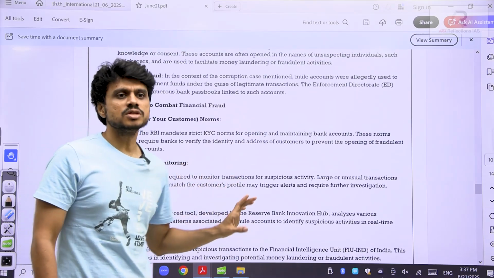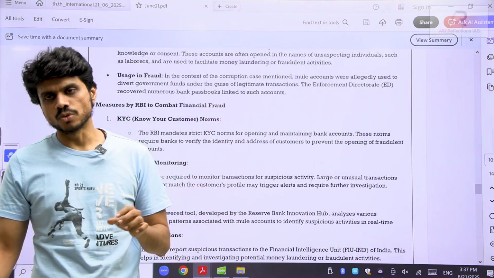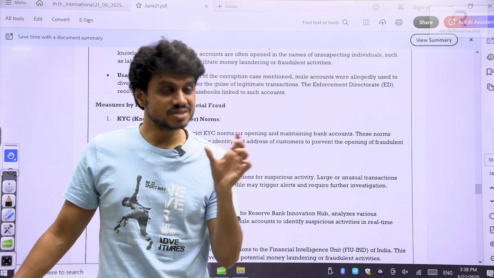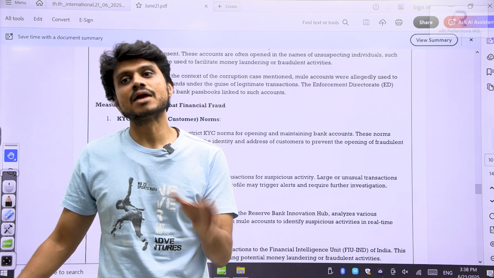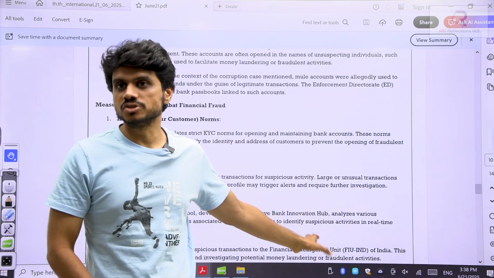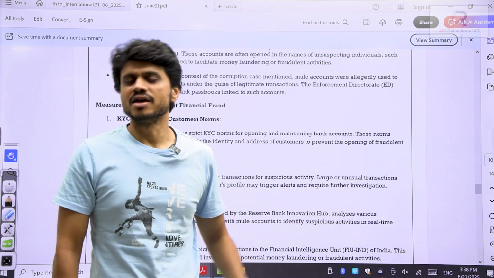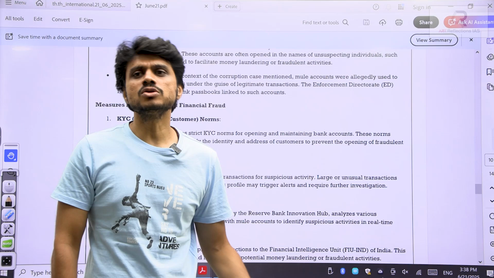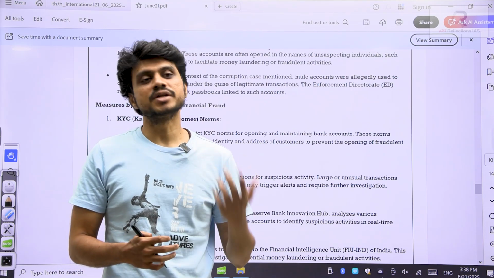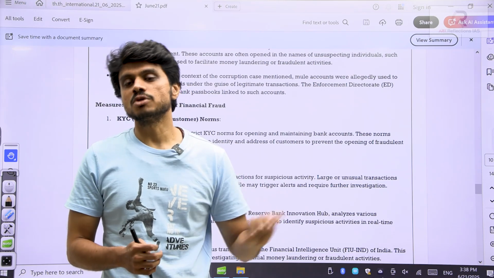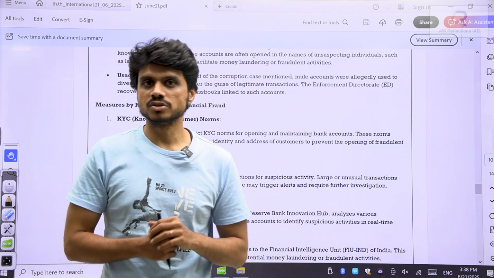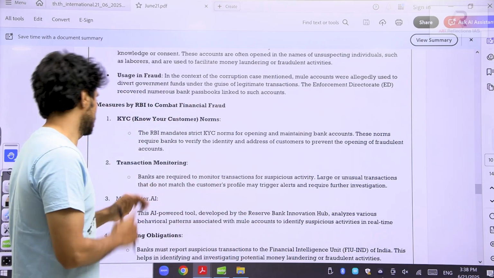Is it clear what a mule account is? RBI has taken various measures to handle mule accounts. One of the most important measures is Mule Hunter. This AI tool will provide the RBI information regarding fake accounts, mule accounts. Apart from this, RBI is also trying to cooperate with the Financial Intelligence Unit and the Enforcement Directorate to identify such mule accounts which are participating in money laundering. This is another important point that you have to understand.